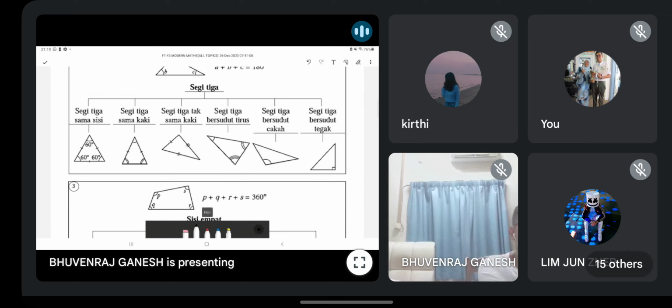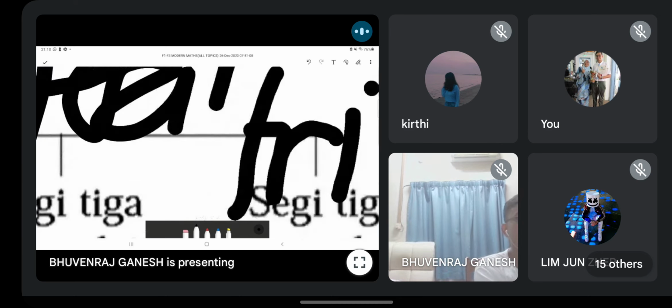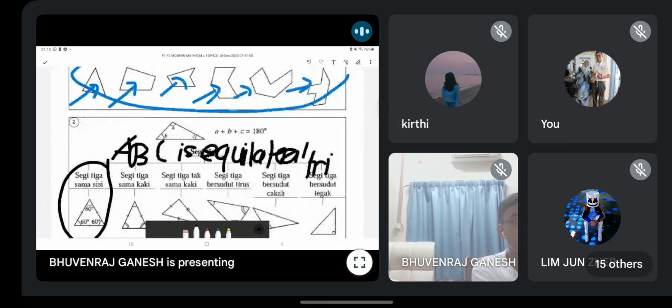Total angle in a triangle is 180. Basic. Okay, 180. And then now guys, you got 6 triangles. Remember, kamu ada 6 segitiga. Okay, this is called equilateral triangle. Each angle 60. Okay, this one also they will tell you. Soalan akan cakap ABC is equilateral triangle. Okay, so automatically you all must know already lah. Setiap sudut is 60. Each angle must be 60 to be called equilateral. Mereka takkan cakap this angle is 60. They won't tell like that. They will say equilateral triangle. Okay, then you must know lah what it means.